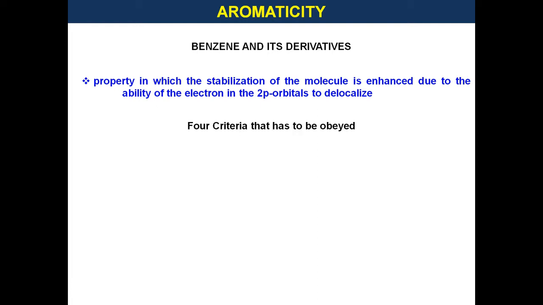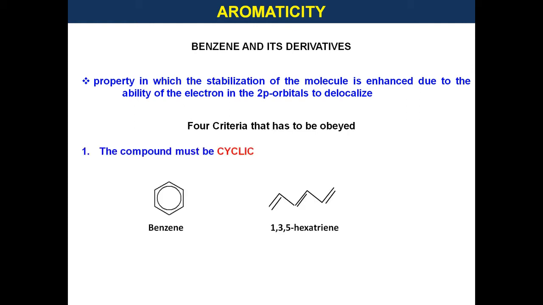So there are 4 criteria that have to be satisfied by the molecules in order to be aromatic. The first criterion is that the compound must be cyclic. The first criterion rules out the 1,3,5-hexatriene molecule. It's not cyclic.